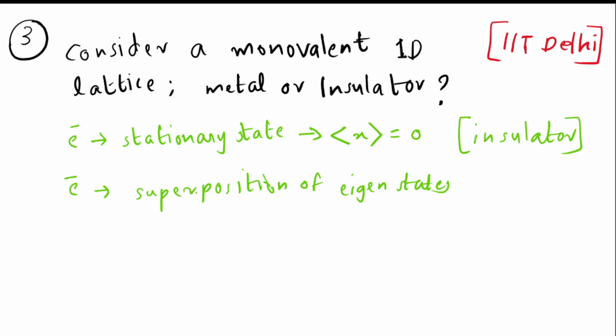Only when electron is in a state which is a superposition of many eigenstates does the expectation value of position become non-zero. Then only it can move from one place to another, and then only it can be called a conductor. So this is the concept that I want you to keep in mind. To learn more about these things, you can watch an MIT lecture that I have attached in my description box.